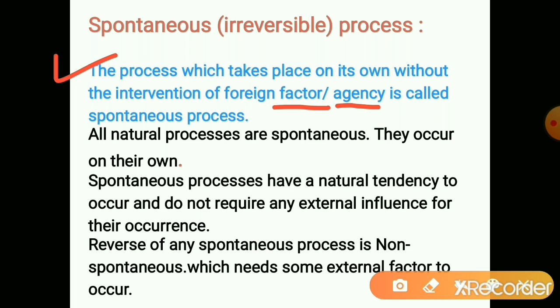It doesn't need any foreign factor to take place. Such a type of reaction is called a spontaneous reaction or spontaneous process.